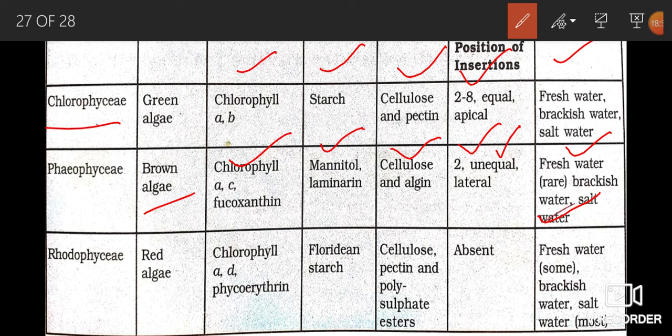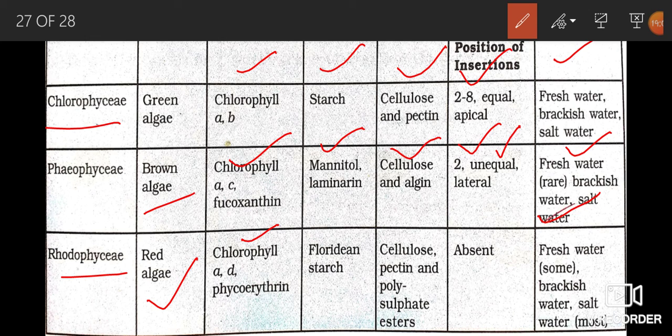Third class, Rhodophyceae. Commonly these members are called red algae. Why? Because of the predominance of the red pigment phycoerythrin. Major pigments in Rhodophyceae members are chlorophyll A, chlorophyll D, and phycoerythrin.